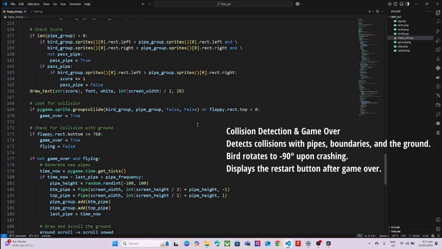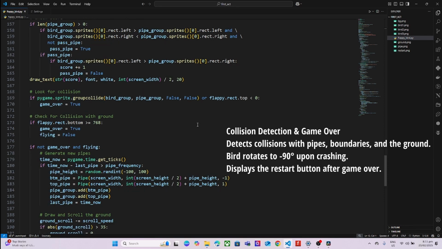The game constantly checks for collision. If the bird hits a pipe, flies out of bounds, or touches the ground, it's game over. The bird rotates to negative 90 degrees and a restart button appears, allowing players to try again.